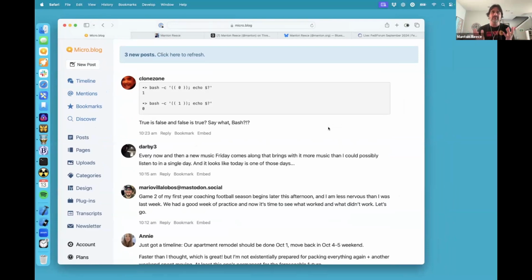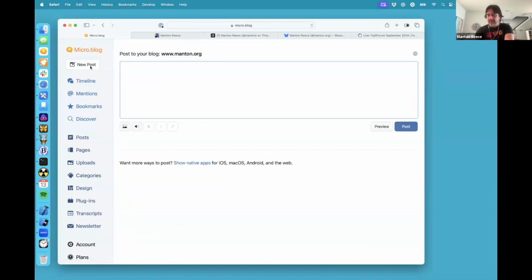If you don't know, Micro.blog is a blog hosting platform and social network. So the social side, I can scroll through my timeline. I have Micro.blog users, Mastodon users. The blog hosting, we added a new editor that I wanted to show really quick. So I could say like, hello. This is a quick demo of Micro.blog at FediForum.